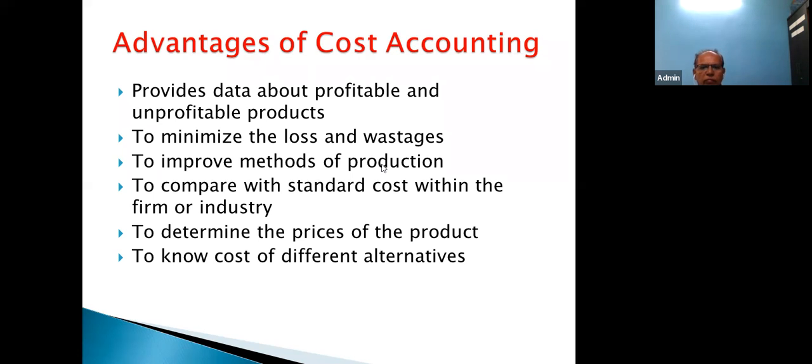So this is where Apple company has improved its method of production. Whereas with Chinese products, we cannot say that they have improved their method of production. They go for mass production. But Apple company has improved its method of production. That is why their products are innovative and also costlier. And still people buy the products of Apple company.